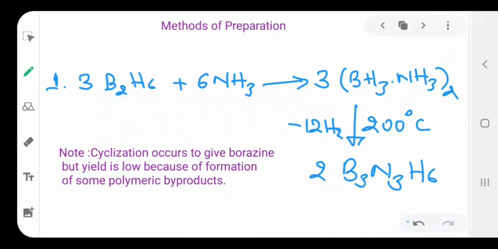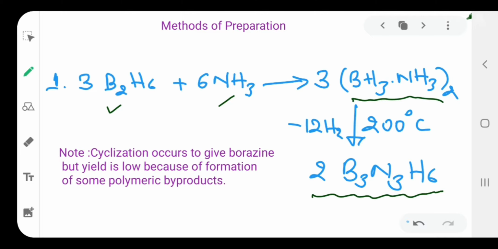If we are talking about methods for preparation, you can see here three molecules of B2H6, that is diborane, react with ammonia, and this method was developed by Stock and Pohland in 1921 by the reaction of ammonia and diborane. The adduct, which is BH3.NH3, is first formed and is further heated to 200 degrees C, giving inorganic benzene.